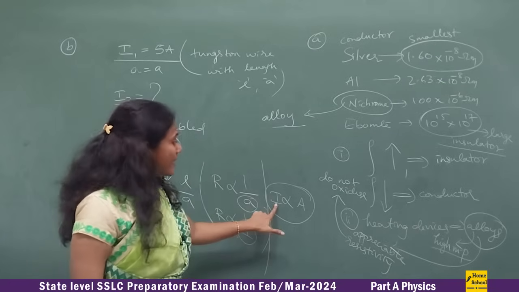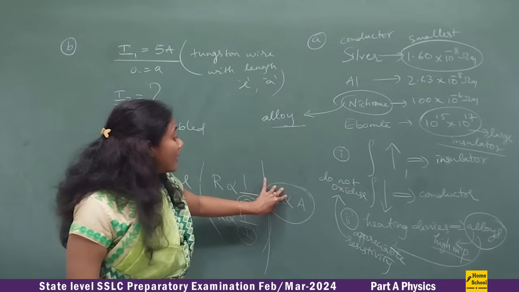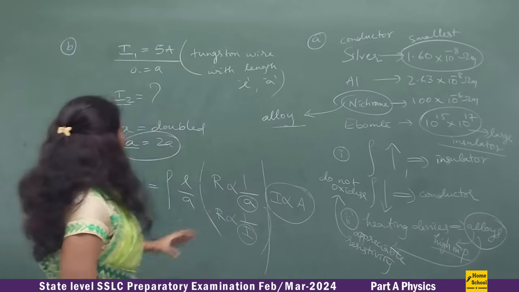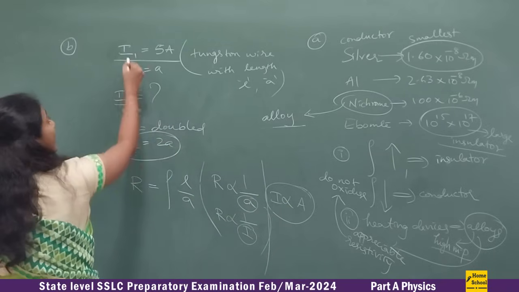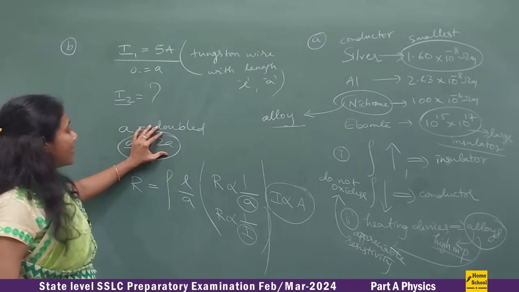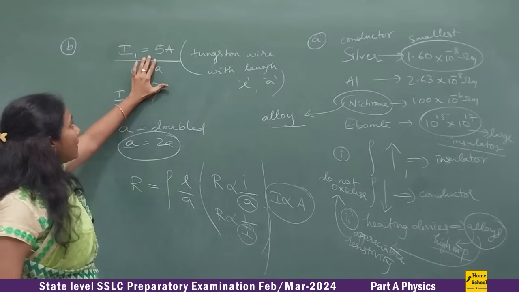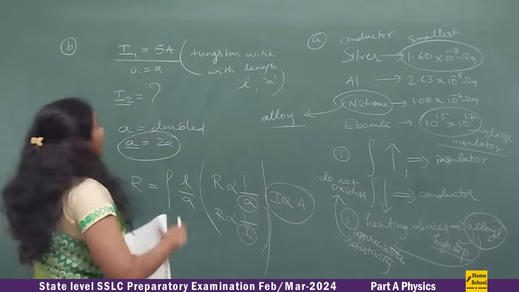Less resistance means high current, isn't it? So when area is doubled, current also will become double, because I is directly proportional to A, right?